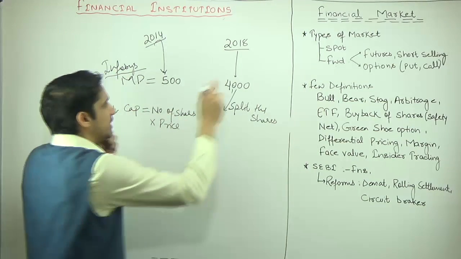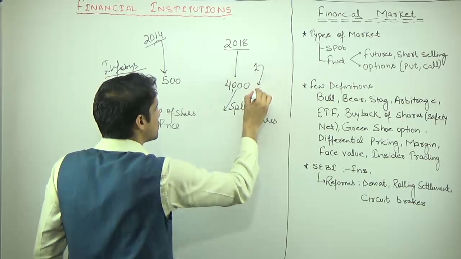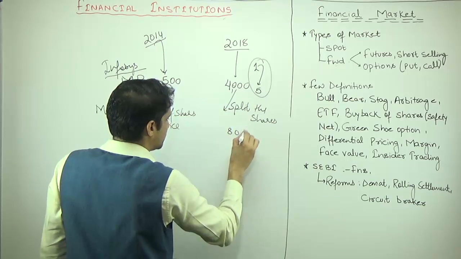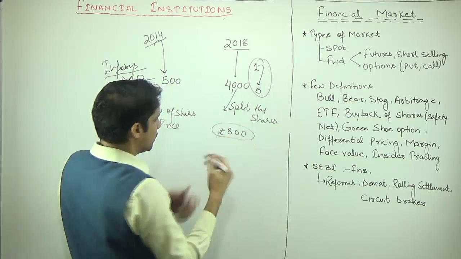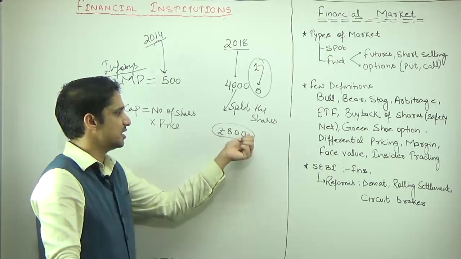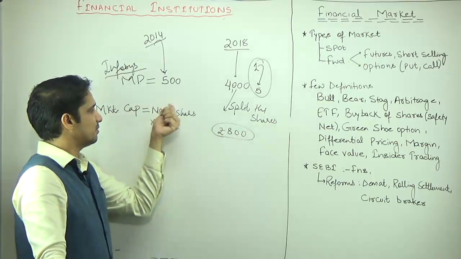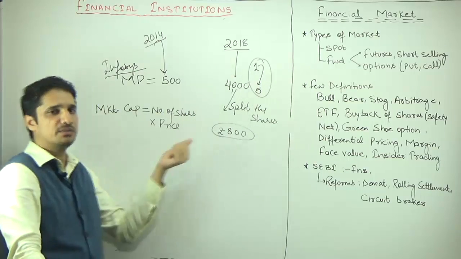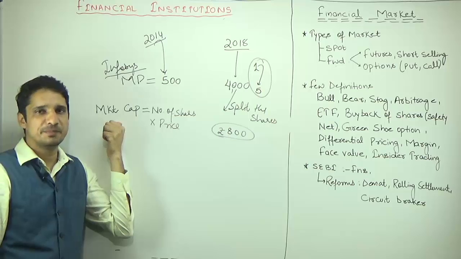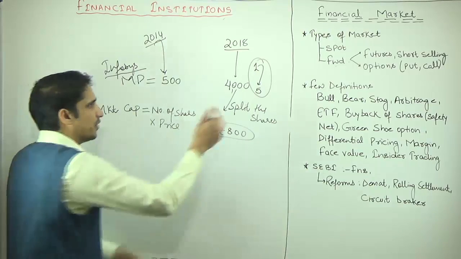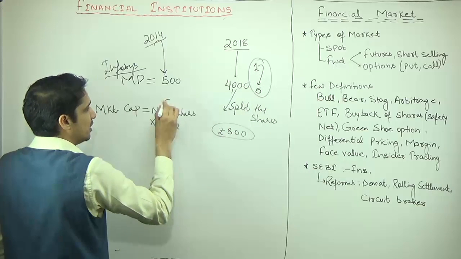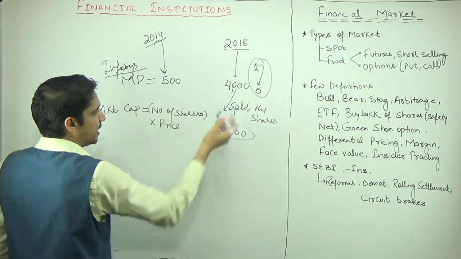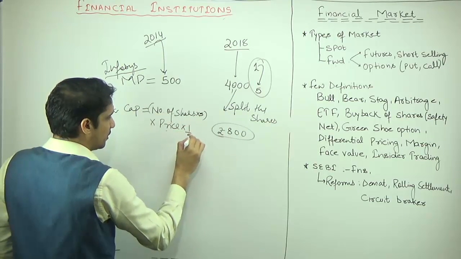Now I am splitting this one share into, suppose, 5 shares. So now the new price will be 800 rupees, and whoever earlier had one share, now there will be 5 shares in his or her account. But the number of shares will be increased by 5 and the price will be decreased by 5. Now you have converted one share into 5. So 1 will be replaced by 5, so the number of shares will be multiplied by 5. But the price has decreased by 5, so it will be multiplied by 1 by 5.